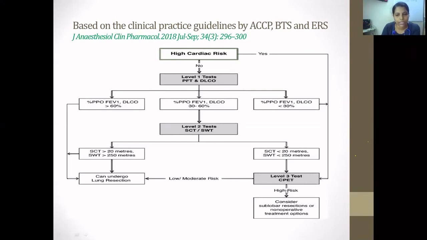And these patients are high risk, for sublobar resection or non-operative treatment options. If the percentage predicted postoperative FEV1 and DLCO is less than 30%, the patient can directly go for level 3 test.